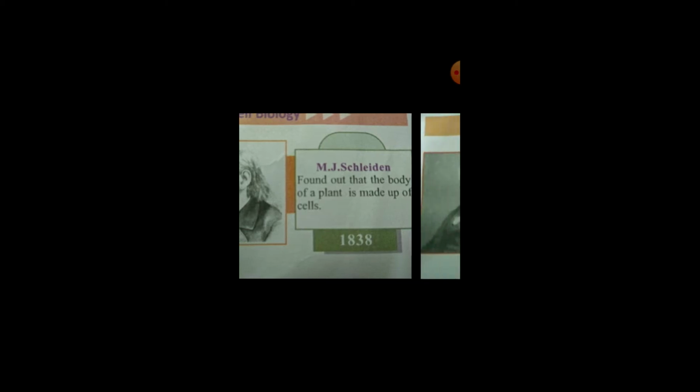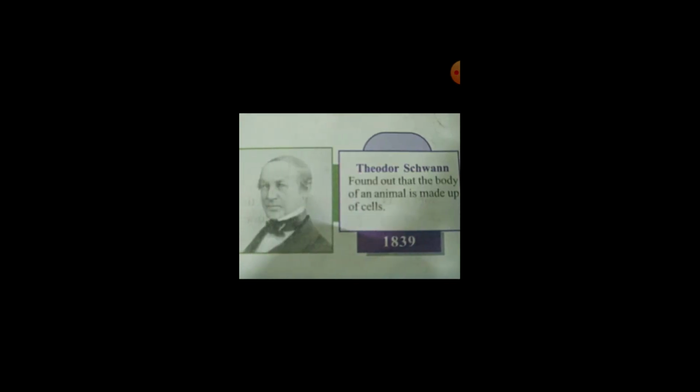Then, another scientist called M.J. Schleiden. What was his contribution? He found out that the body of a plant is made up of cells, and he lived in the year 1838. And next, Theodor Schwann found out that the animal body is also made up of cells, and it was in 1839.